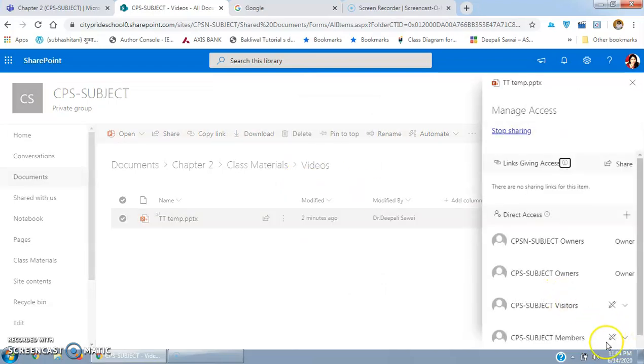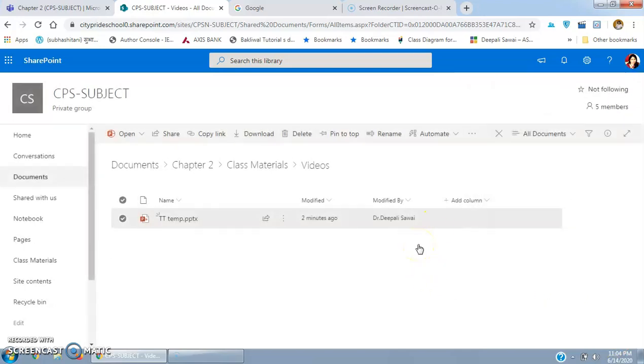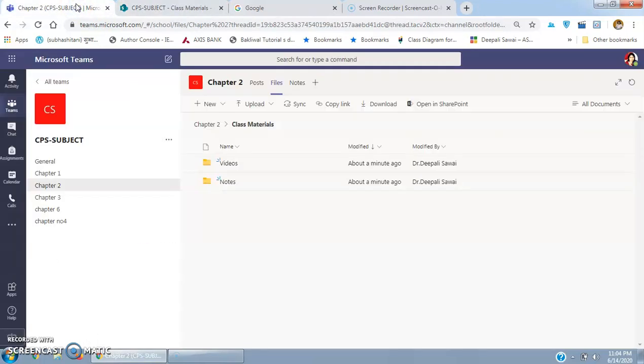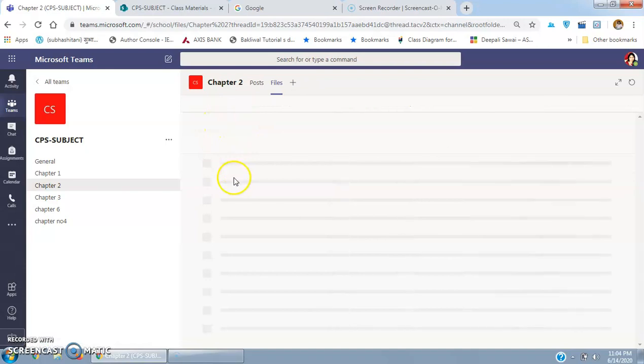See, the edit access right is removed. This is a pencil, and when you can see this slash on it, that means the edit access right is removed. So it is always better to give the access right at folder level. Now if we have already made the folder of class material, why give the access right to individual folders? Directly we can remove the access right on the class material folder.